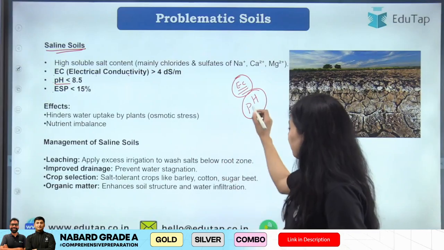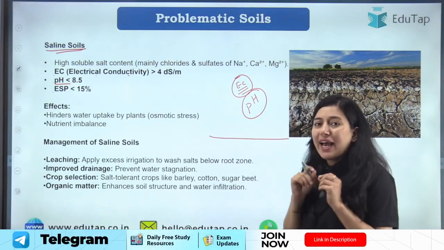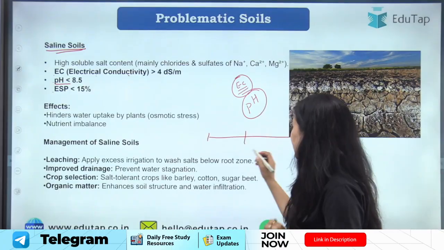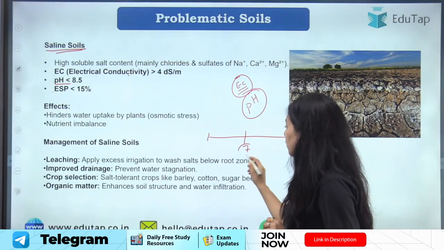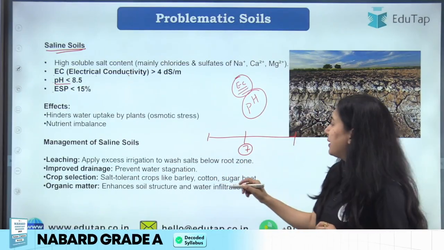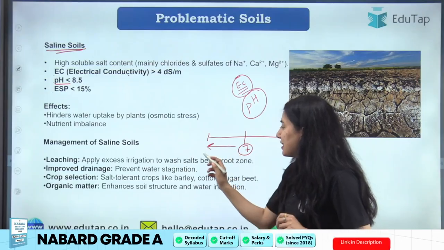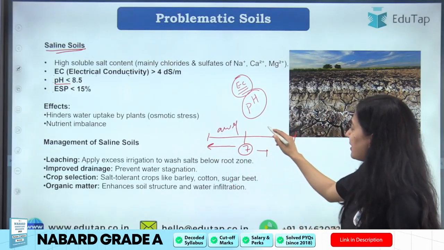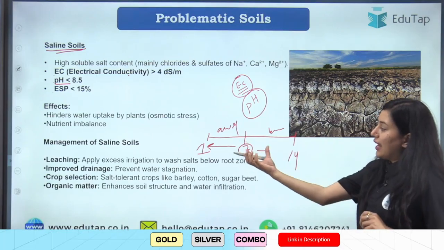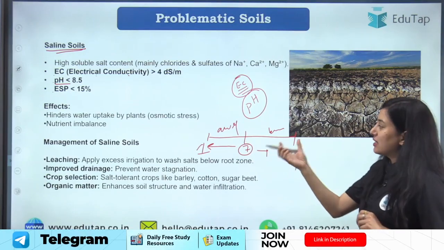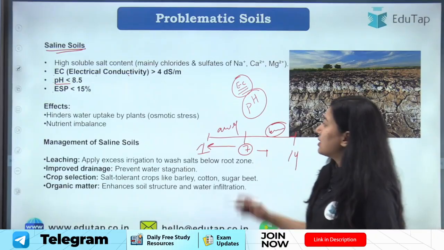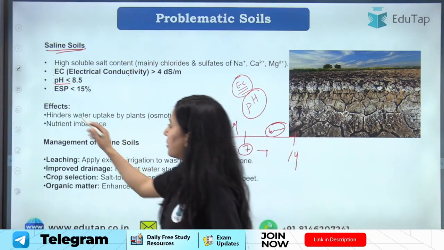We only have to understand that pH tells us how acidic or how basic any particular thing is, right? Neutral pH is 7. If pH is less than 7, it is considered acidic. If pH is more than 7, it is considered basic. Clear? So this is pH, this is the importance of pH.